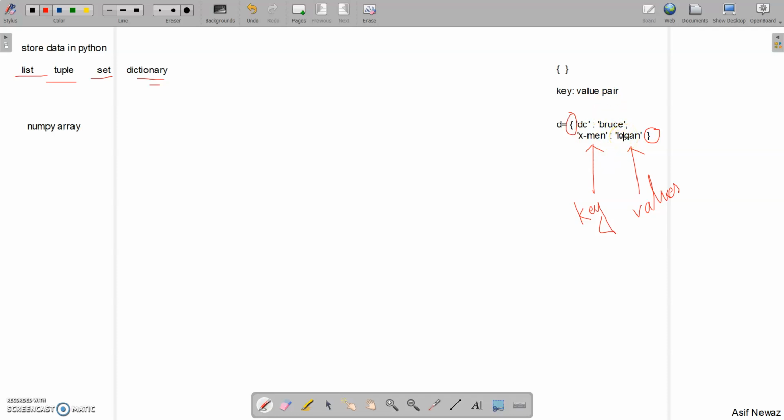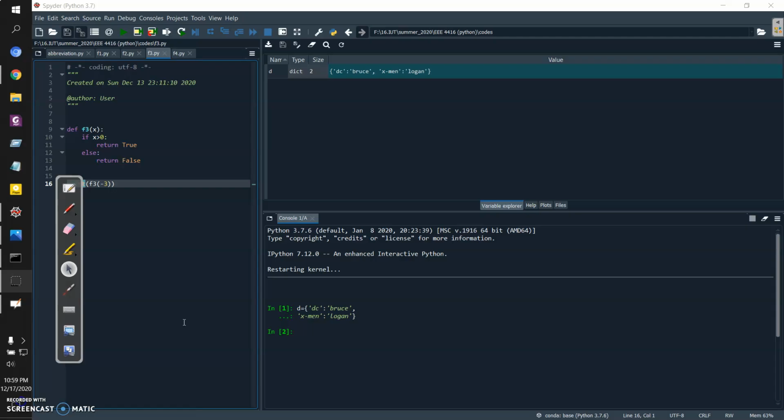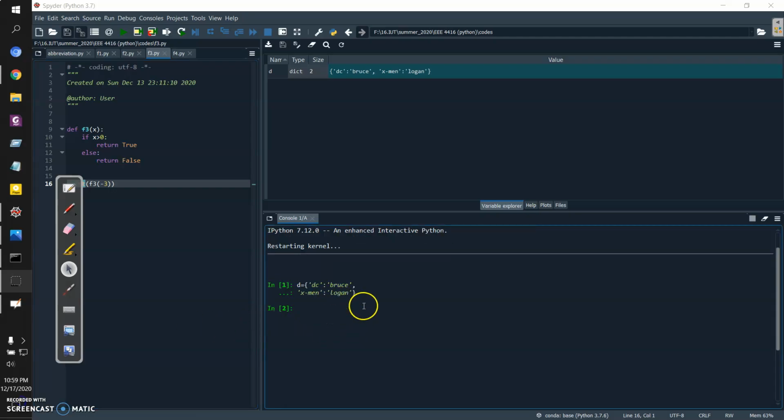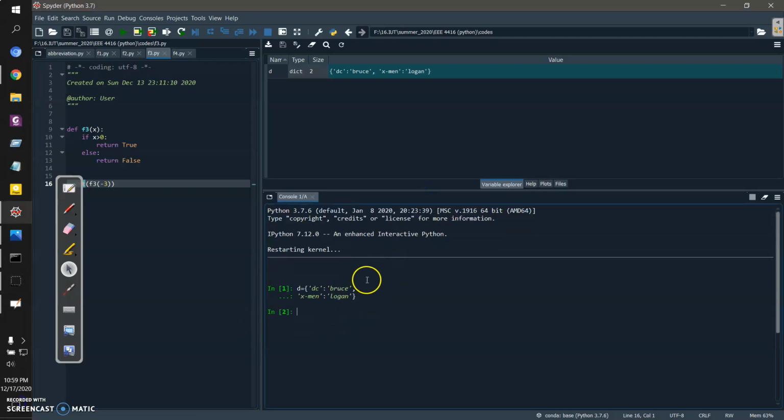Next we'll look into those things in Python. As you can see here, this is our dictionary, and the size of our dictionary is 2. You can also check the type. The type is dict in short form. You can see there are 4 elements there, but the size of a dictionary is 2. That means the size of a dictionary is determined by the number of keys.